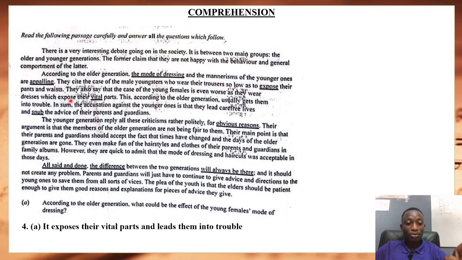So one effect could be that dresses which expose their vital parts may usually get them into trouble. So it exposes their vital parts and leads them into trouble. That is the answer to number 4A.